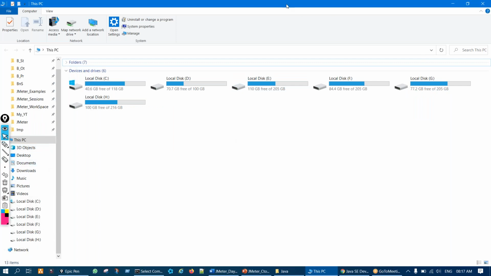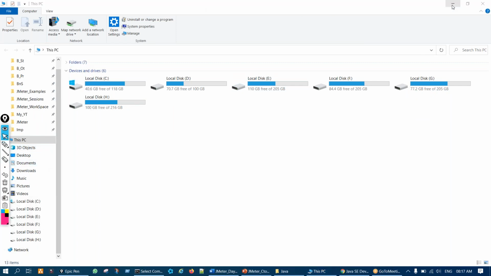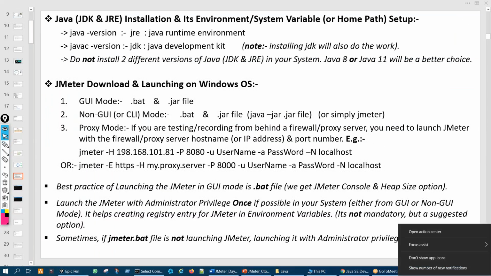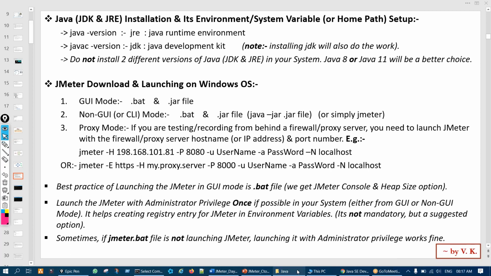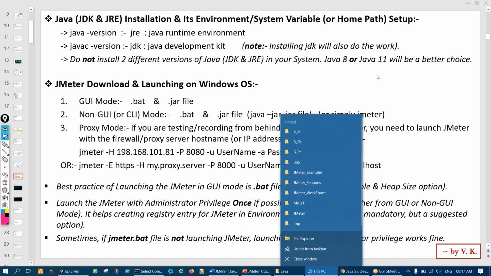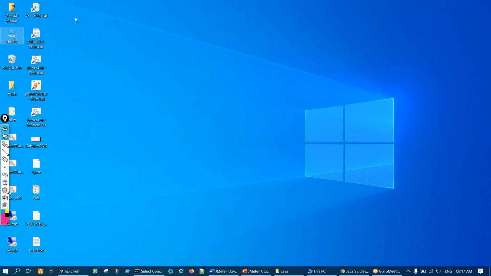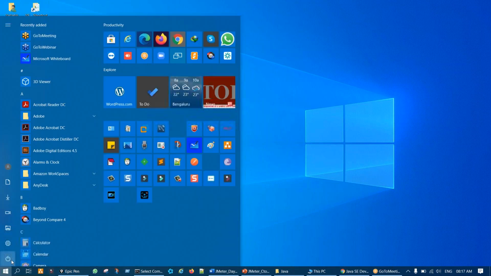Or on desktop, it's easy to go from desktop. So on desktop we have My Computer, or This PC nowadays, right? On our desktop you'll see it. Or I think you'll get it in the startup menu also.